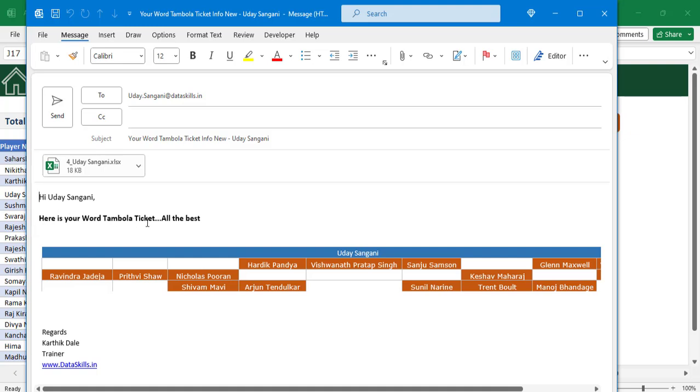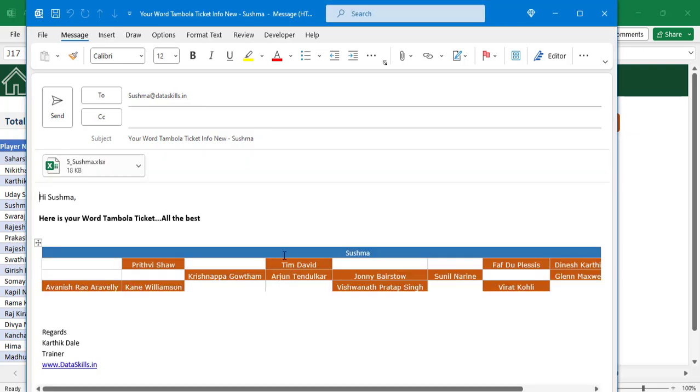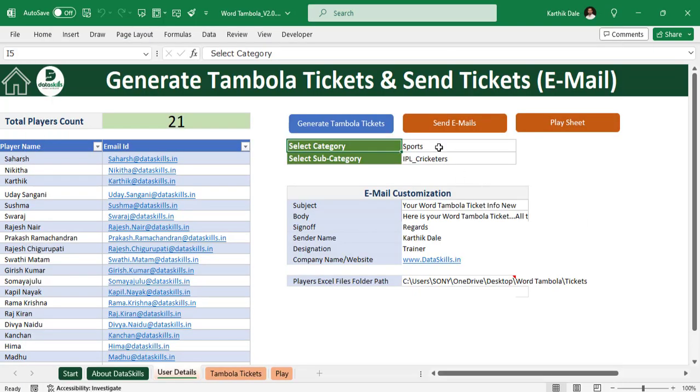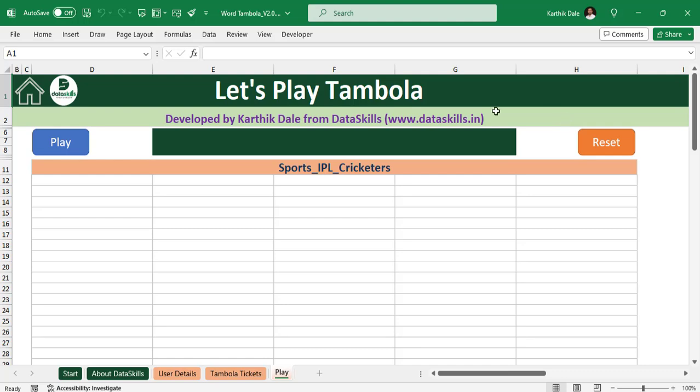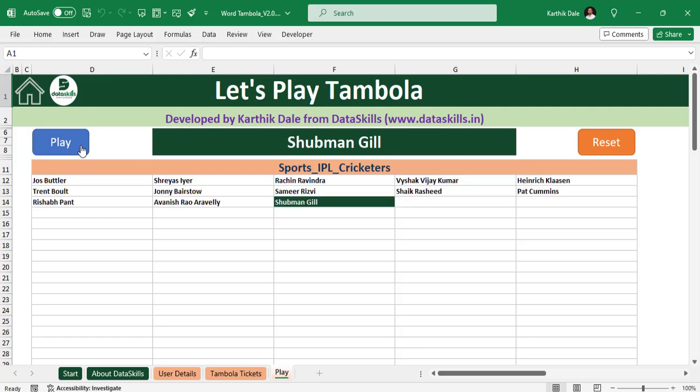Uday Sangani, here is your Word Tambola, here is a ticket and also attachment. Sushma is receiving Sushma's ticket, correct? Once you send the emails, the important part is playing the game. Let me click on the play sheet. Once you click on the play sheet, here you see, click on the play button so that randomly some name comes. And one more time, Shreyas Iyer and Rachin Ravindra and so on.